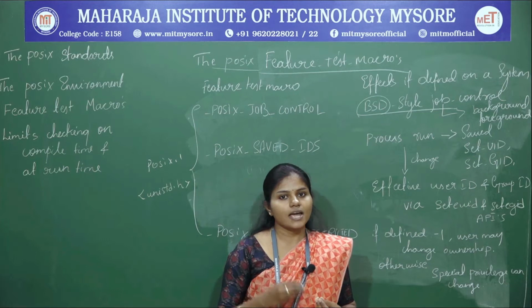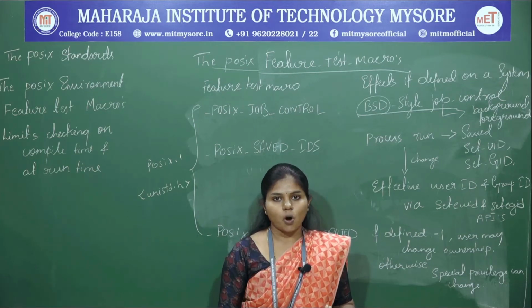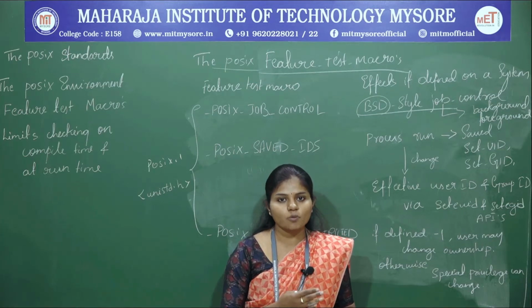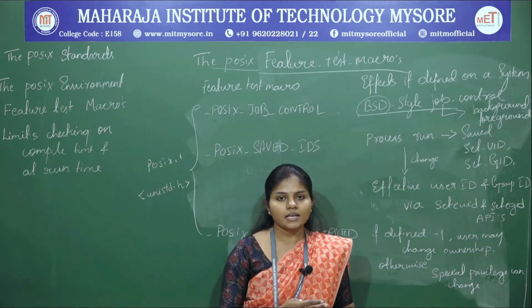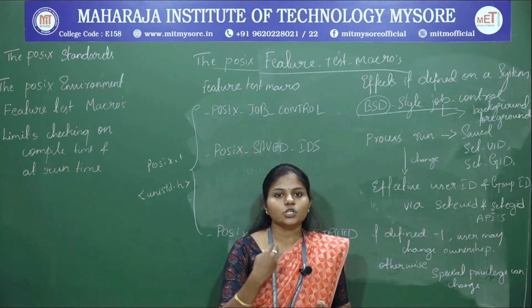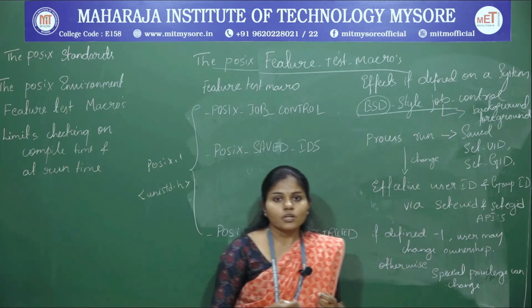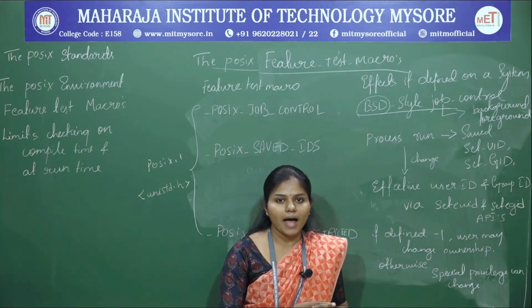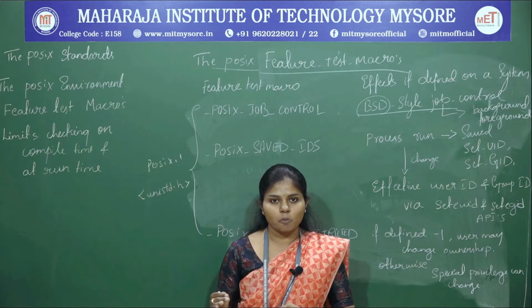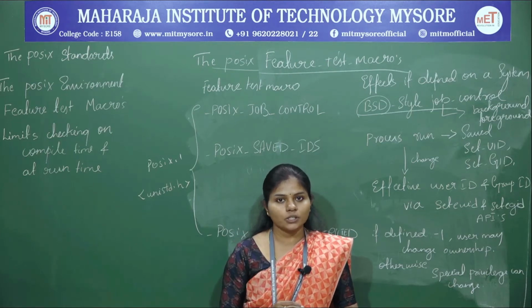Now the user would like to work on one more job. In that case, the first one, whatever foreground process is running, is going to be suspended and sent to the background. Now it is going to switch between the background and the foreground to execute multiple jobs. So this is how it is controlled.